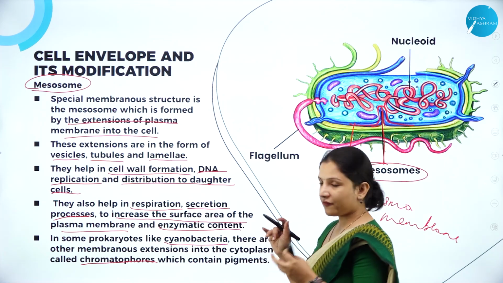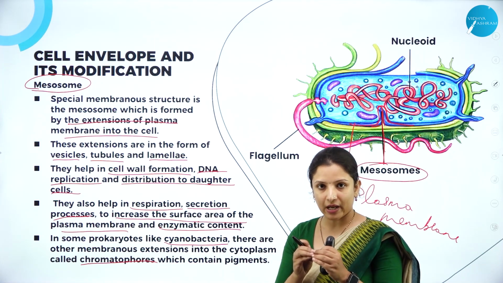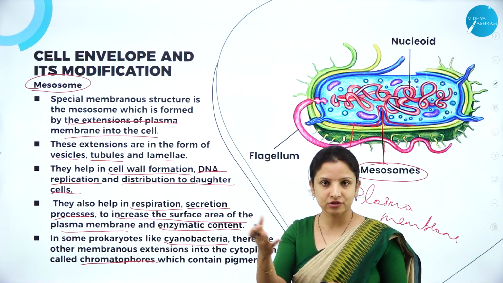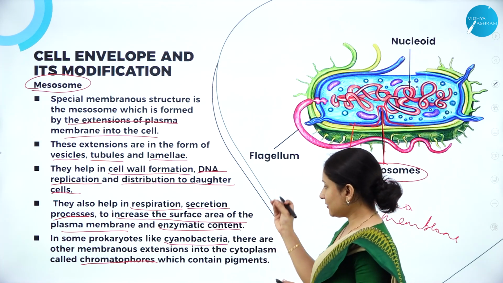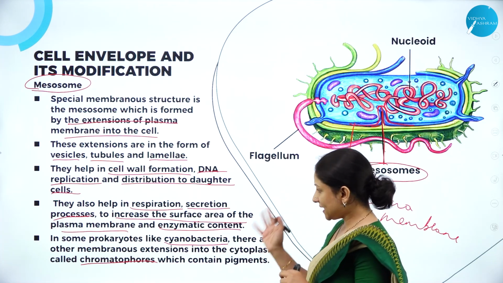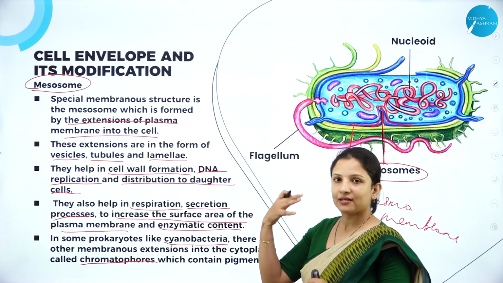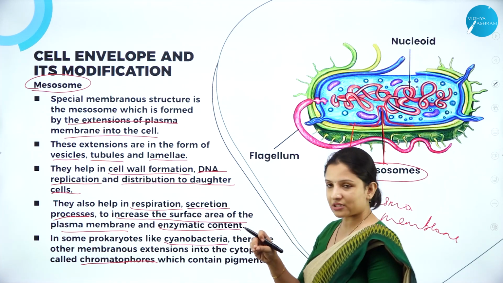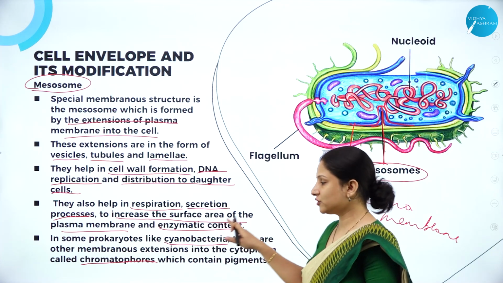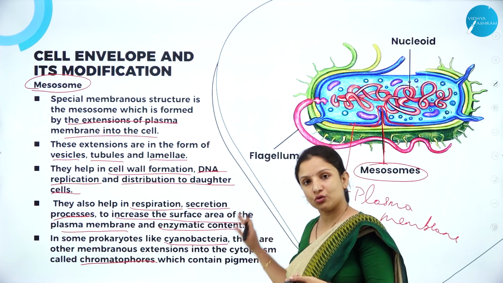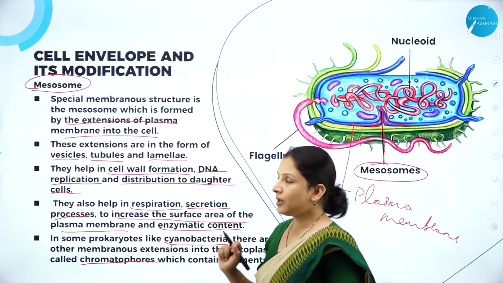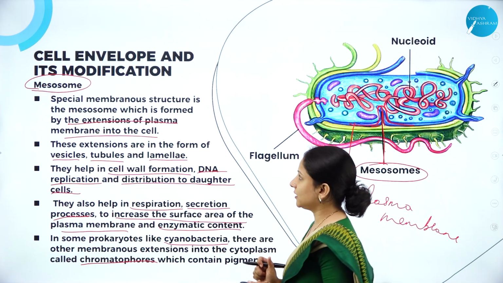So here, in some of the prokaryotes, that is in cyanobacteria, which are also called blue-green algae, for example Nostoc, Anabaena and all that, right? These cyanobacteria do not have mesosomes, but instead they have some membranous extensions into the cytoplasm, which are called chromatophores. These chromatophores contain pigments, and it is those pigments that give the blue-greenish color to the cyanobacteria.